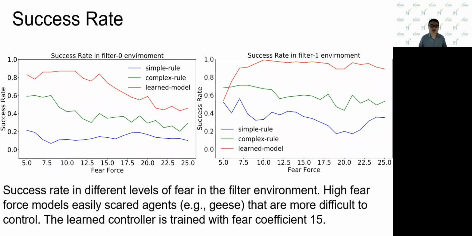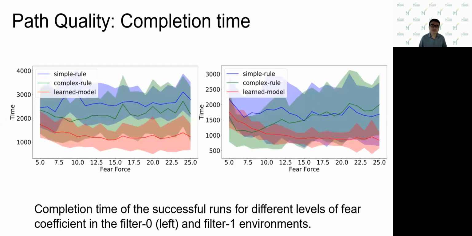This experiment shows the success rate at different levels of fear force in the fixed environments. From the figure, we see that the proposed model maintains a higher success rate compared to the other methods, even when the group becomes more difficult to herd. This experiment also shows the completion time of the success cases for different levels of fear force in the filtered environments.